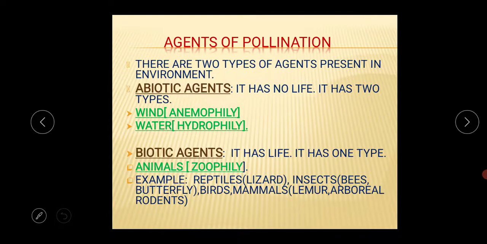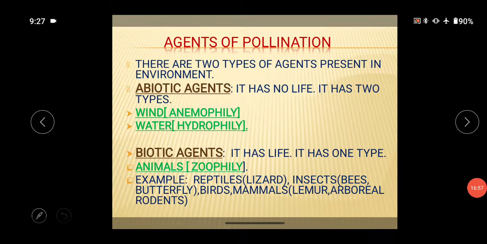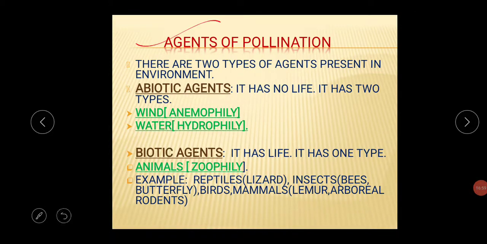The next topic for today is the agents of pollination. For the pollination process we actually need some agents, otherwise pollination cannot take place by itself. There are two types of agents present in the environment. The first one is the abiotic agent and the second one is the biotic agent.